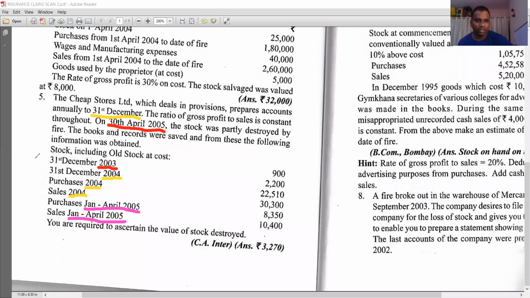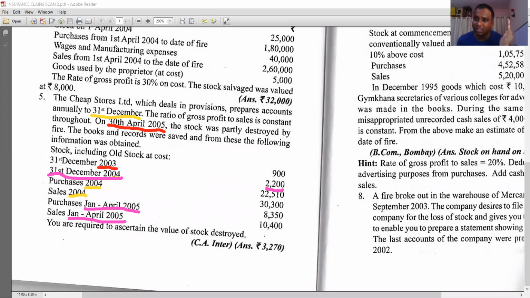One more thing. Look at 31st December 2004. On 31st December 2004, what is your stock? 2200. Students, immediately what is the next day? 1st January 2005.